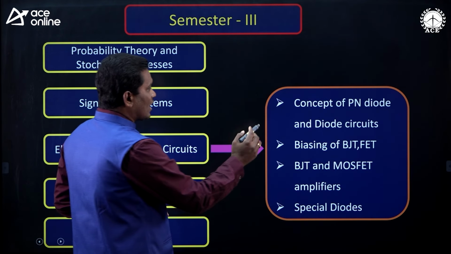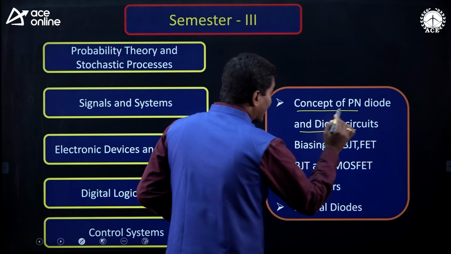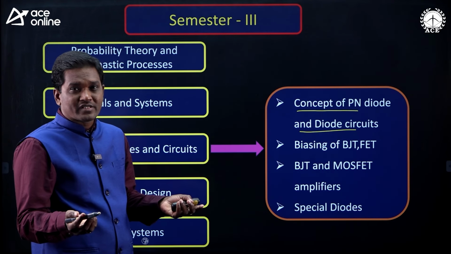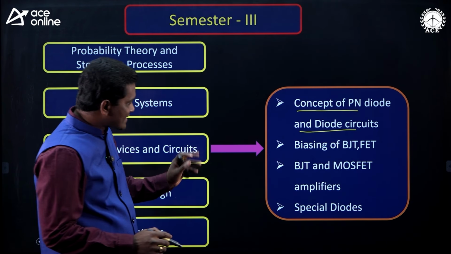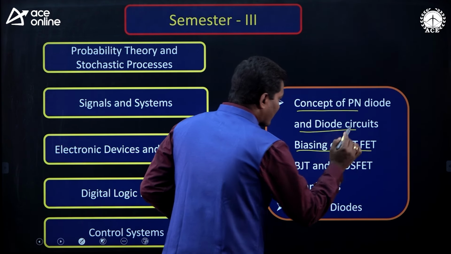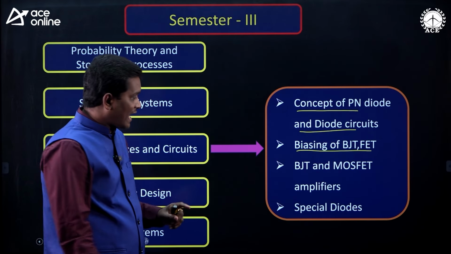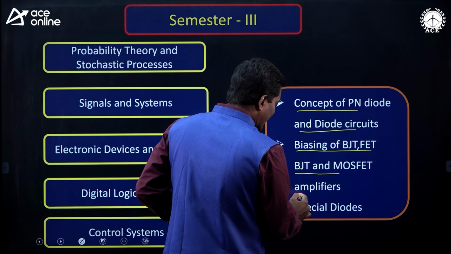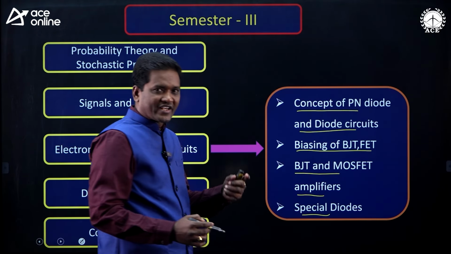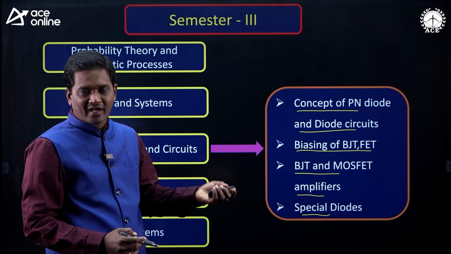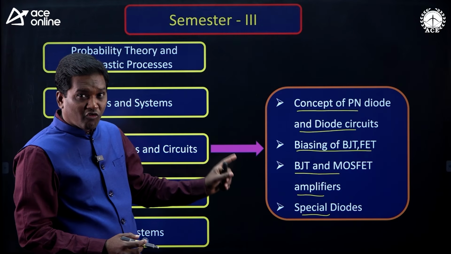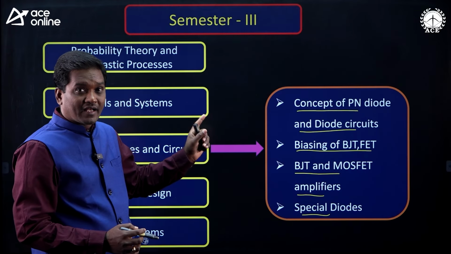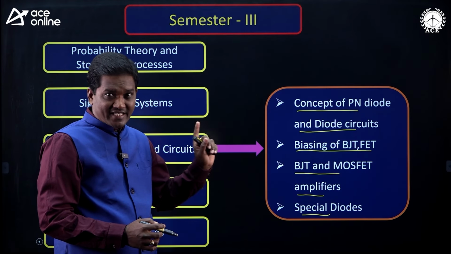See here, the concept of PN diode and diode circuits, okay? Diode circuits means clippers, clampers, such types of circuits. And the second one, biasing techniques of BJT and FET, BJT and MOSFET amplifiers, and special diodes like Zener diode, PIN diode, tunnel diode, all those, okay? So, these are the topics you have to focus on for GATE and ESE exam from the EDC subject.